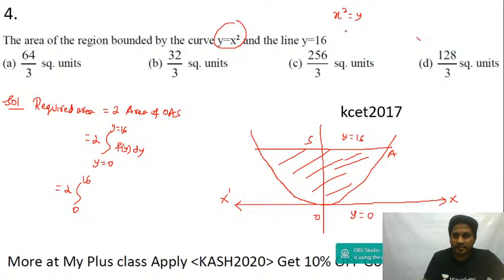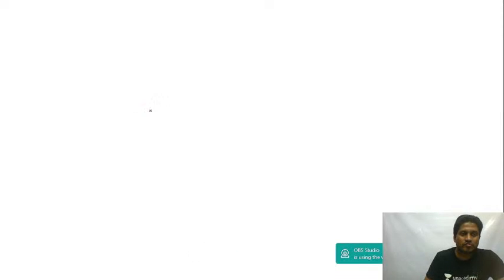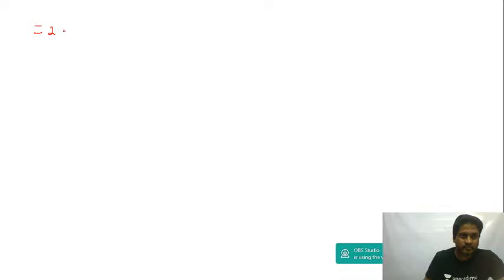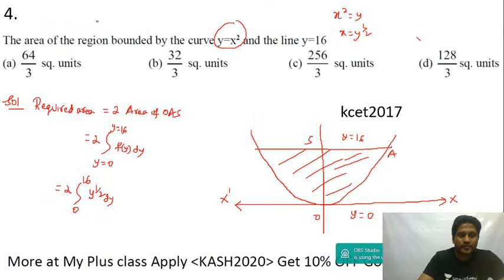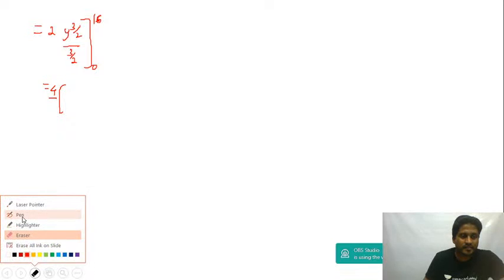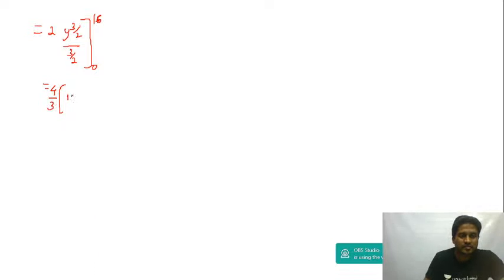So x square is equal to y is the same as x is equal to y power half. So this is y to the power of half, and then this is dy. Now let me integrate this. This is equal to 2 times the integration of y power half, which is y power half plus 1, that is y power 3 by 2 upon 3 by 2, between the limits 0 to 16. So this goes to the numerator, and you get 4 upon 3. Then take the upper limit minus the lower limit. The upper limit is 16 to the power of 3 by 2, and the lower limit is 0.